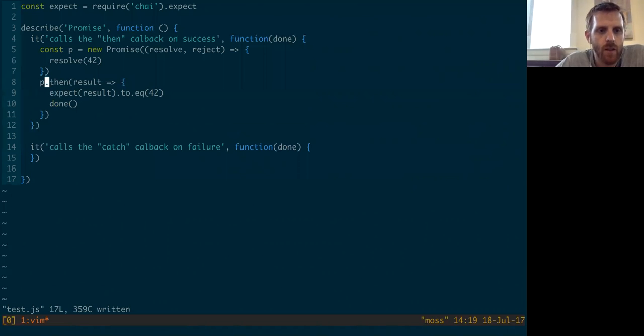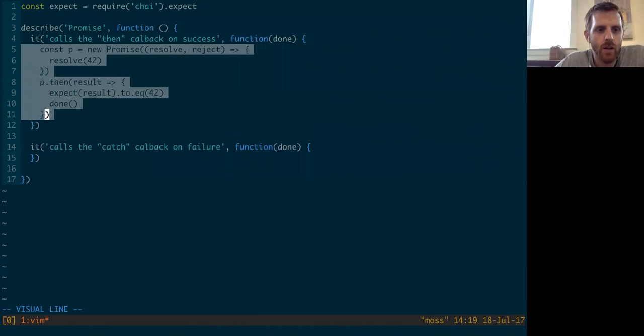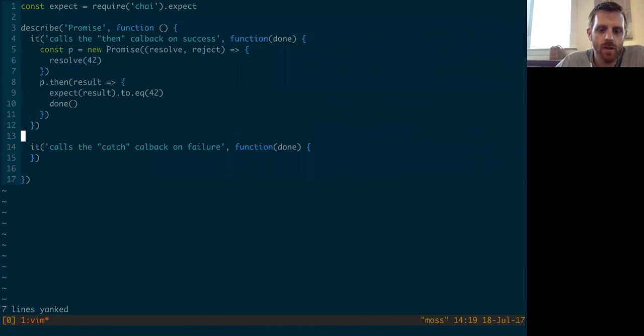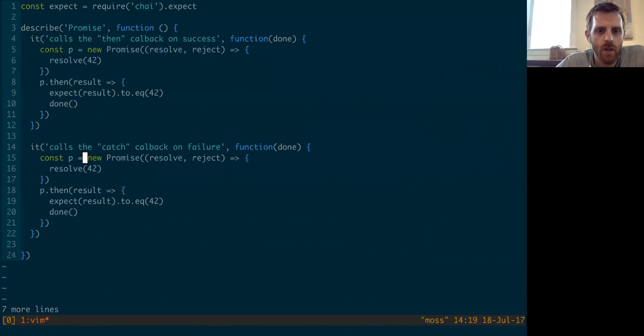And the testing catch should be really similar, right? You can do the same thing here, but instead of a promise that resolves immediately, let's try one that rejects immediately with some error.